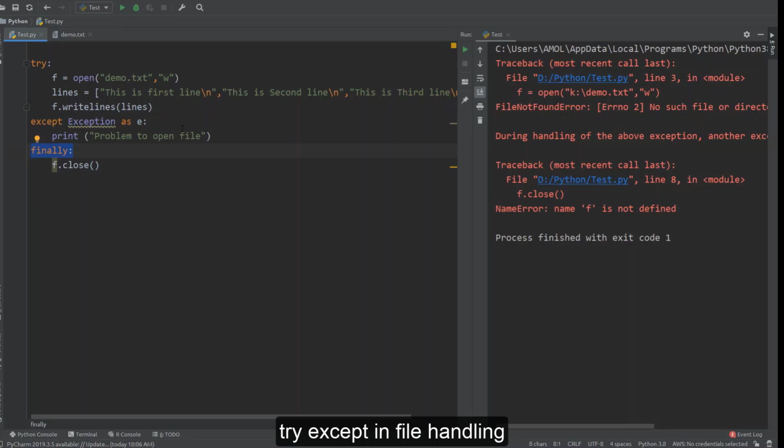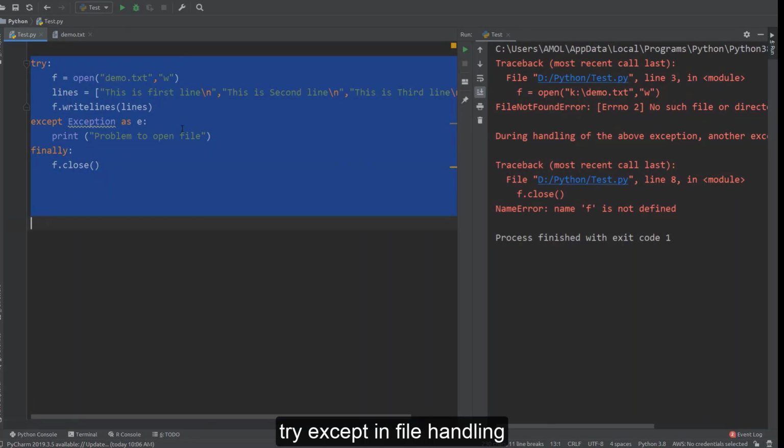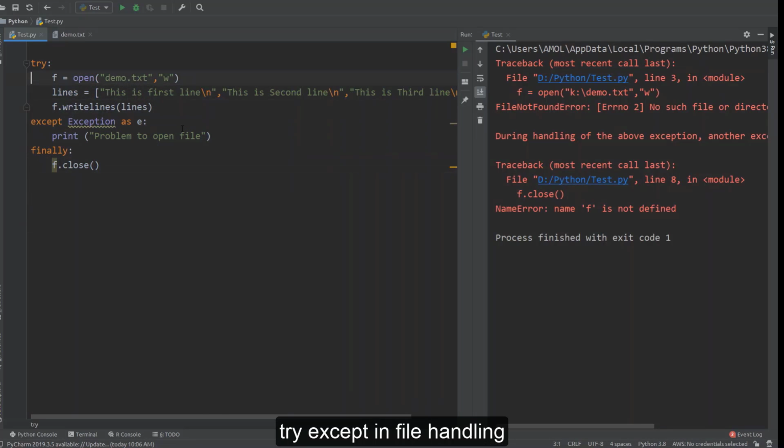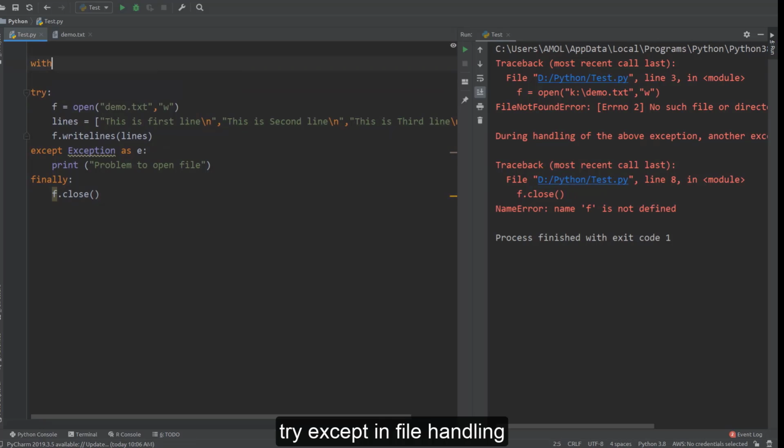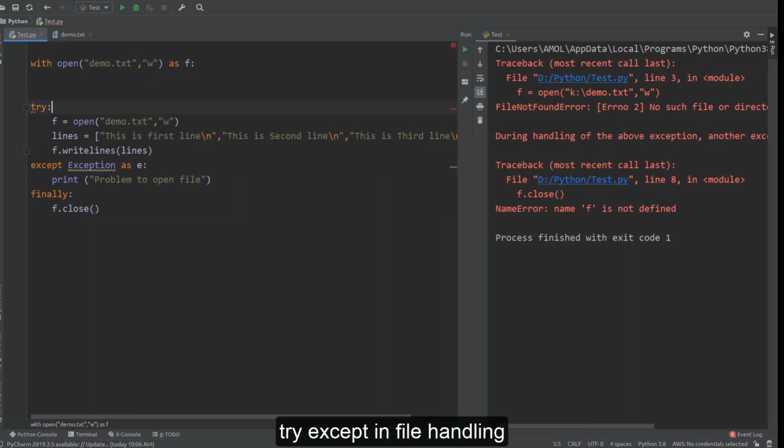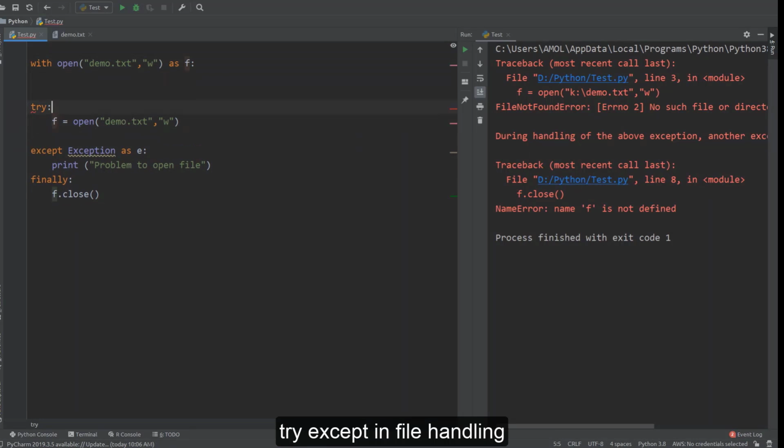Okay, so fine. Now there is another option also to implement this code. See here, I'm just commenting out all these things. The same code we want to write by using the with clause. Okay, see here, first we'll write it, then we'll wipe it out. You can say with open, a connection with the file here, as, give a variable name, and then write all this same code here.